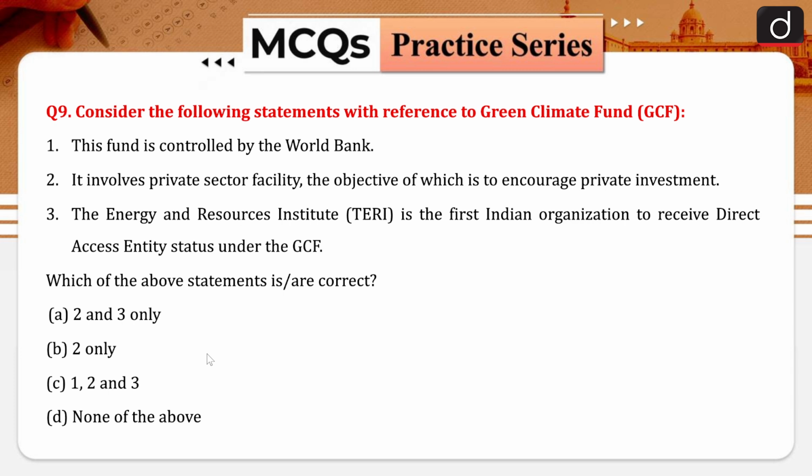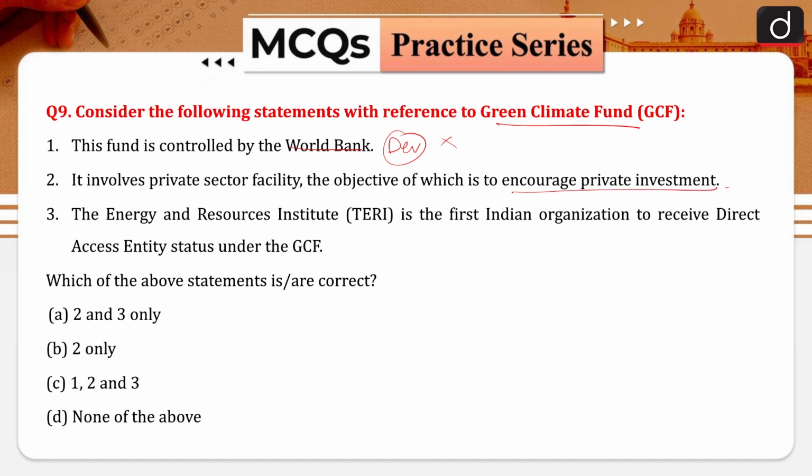Okay, now it is controlled by the World Bank. Now again, when we are talking about climate related activities, most of the funds are under UNFCCC, and when we are talking about the World Bank, it is mostly about development related funds. So that is incorrect. Then it involves a private sector facility, the objective of which is to increase private investment, so this is correct.